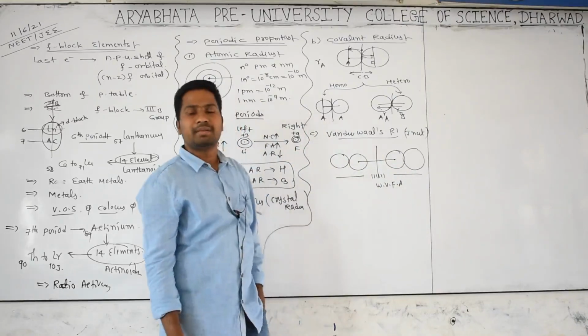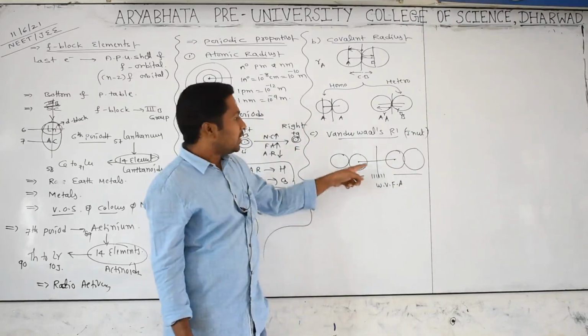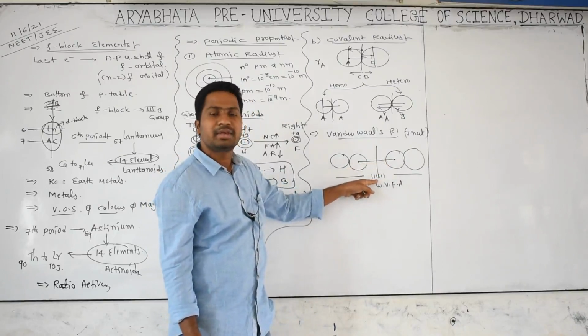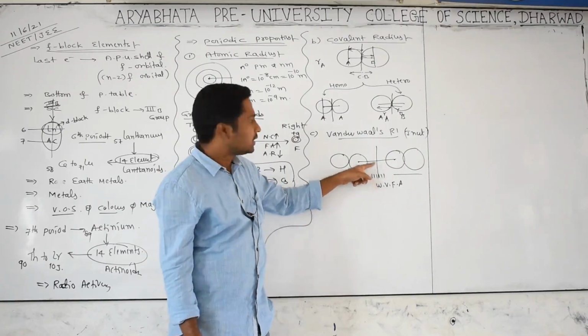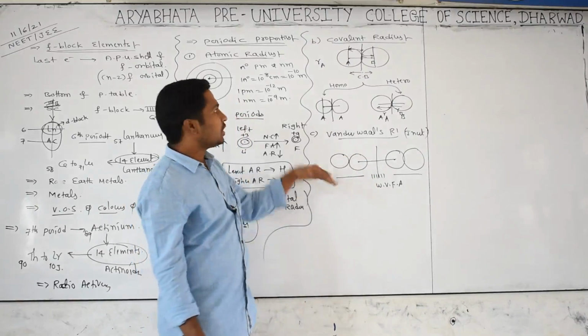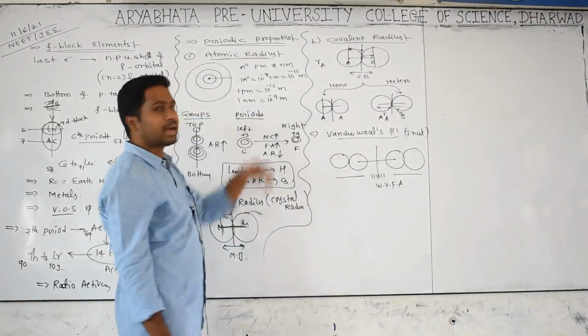What is van der Waals radius? When the atoms of two different molecules are held together by weak van der Waals force of attraction, the distance is called the van der Waals radius. Are you clear? Yes. Now we are going to discuss the comparison.